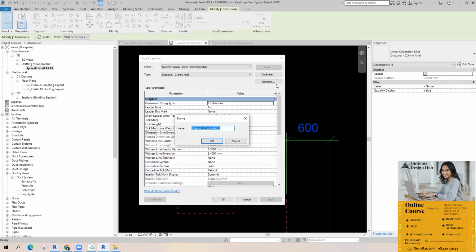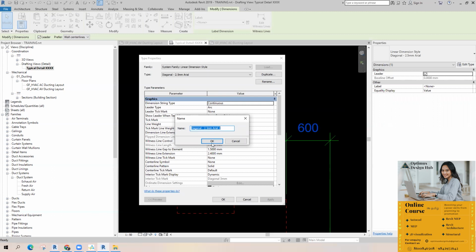Actually, while we are doing BIM, every type name has some standards. Usually you will be following some standard to create the type name. For every type, you will be providing code names, like either your project name or your client name, whatever.